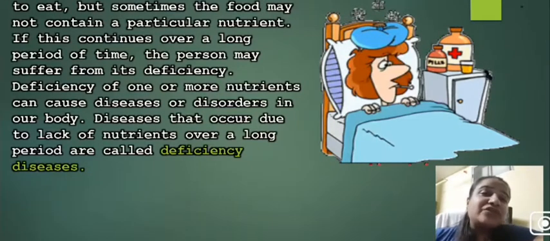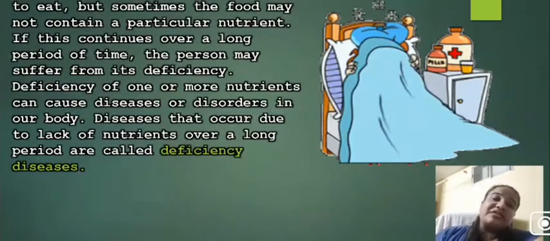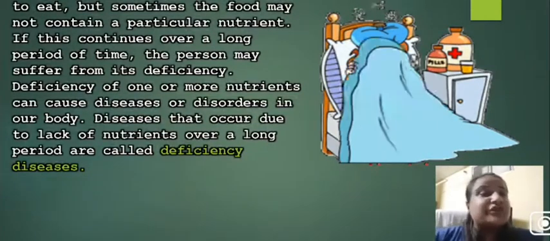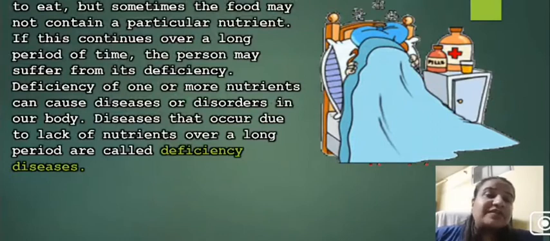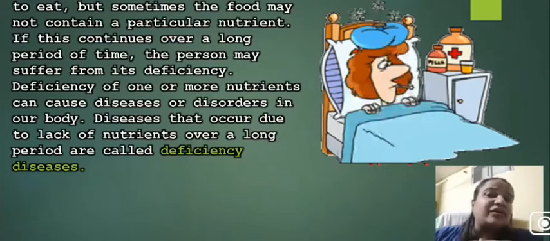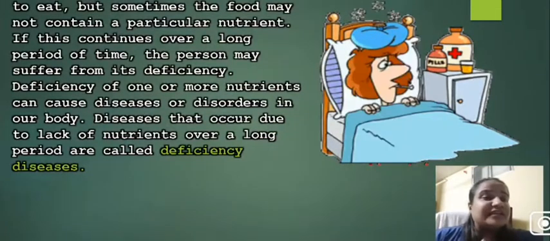Deficiency diseases occur due to the lack of nutrients in the food which we take, which ultimately causes a deficiency inside our body of that particular nutrient, one nutrient or two nutrients or more. So when a person is consuming one type of food and is not eating a balanced diet, or is not able to eat food because they are not getting enough food to eat, they are not able to have nutrients in their food, which ultimately leads to deficiency diseases.